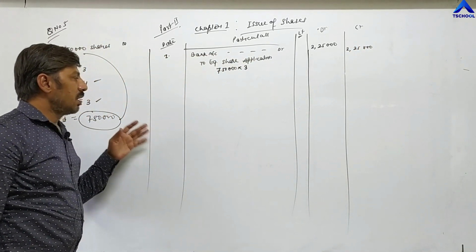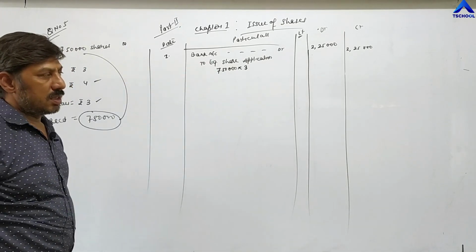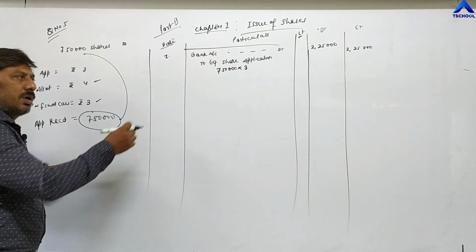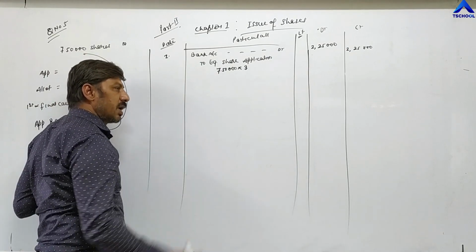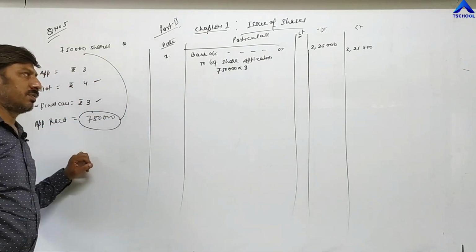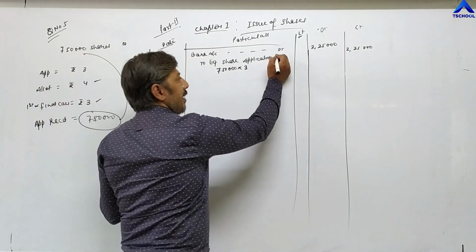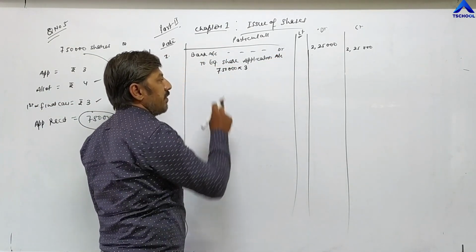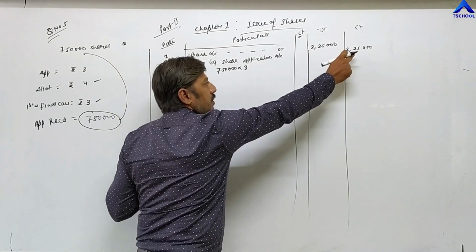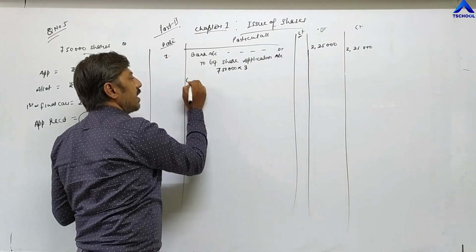Only in the first question I have prepared the proper format. Otherwise, from the next question we will try to do journal entries directly. It will save your time and we are able to do more and more questions. Bank account debit to equity share application account. 7,50,000 into 3 means 2,25,000. Then you have to write narration.